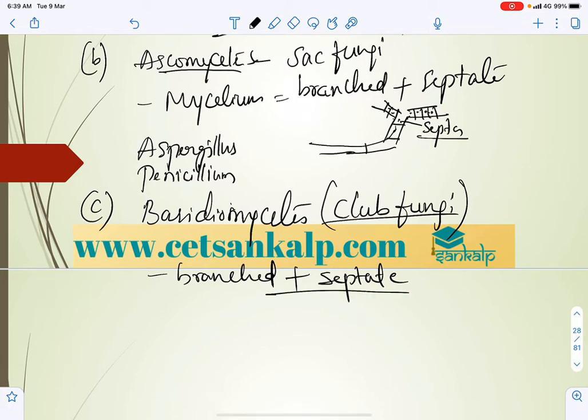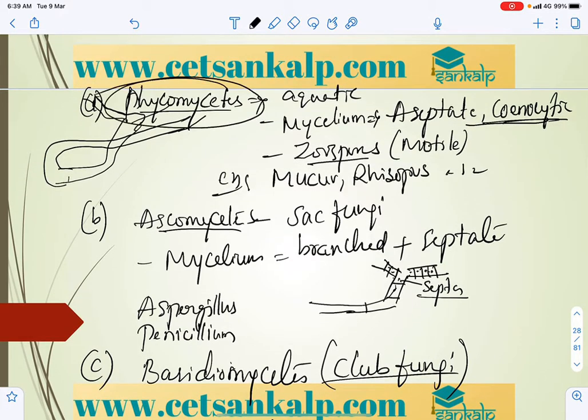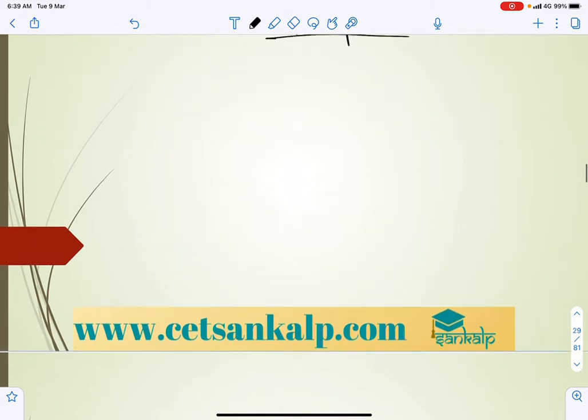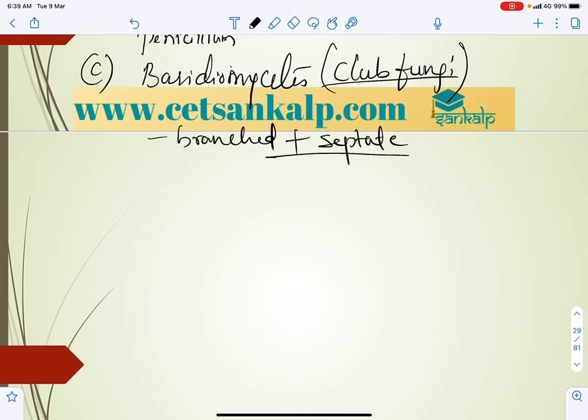Branched and septate. All others except Phycomycetes, which alone is aseptate, with no wall formation, continuous, not branched. That is coenocytic. These reproduce by fragmentation. Asexual reproduction is not found.